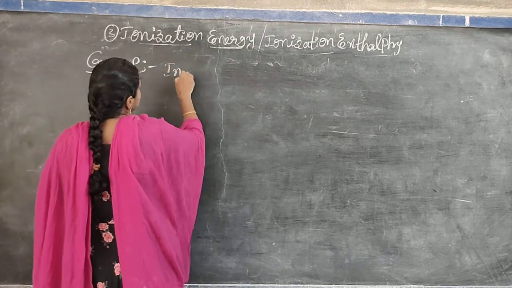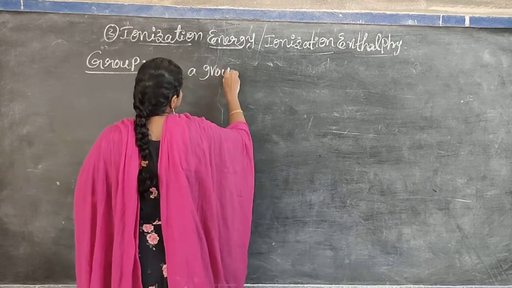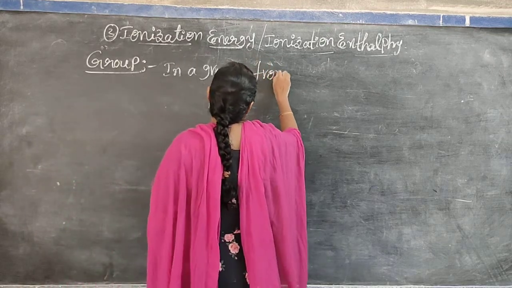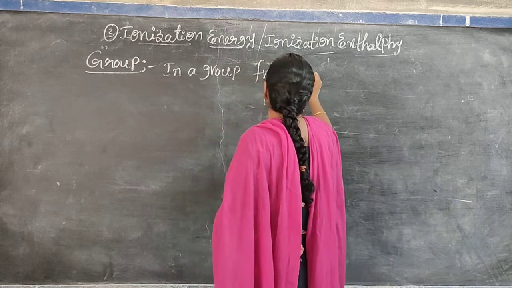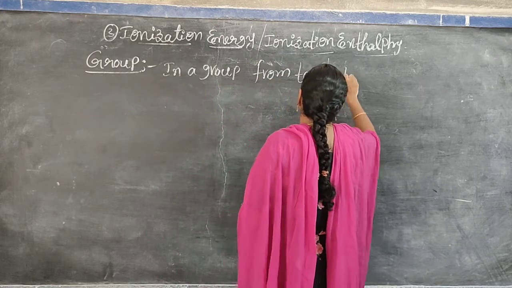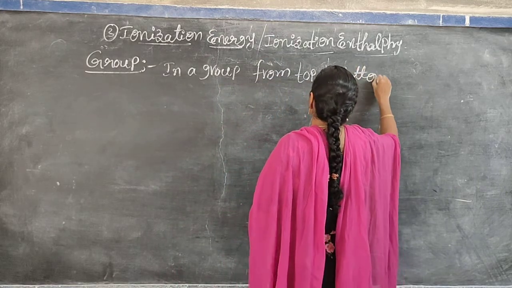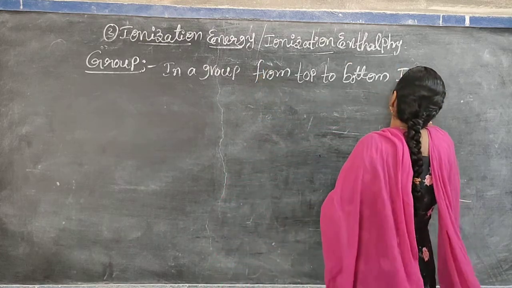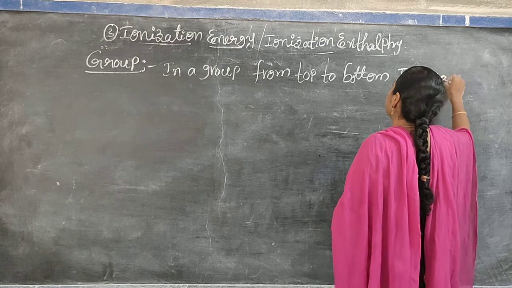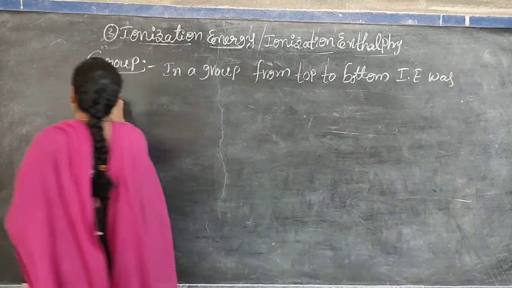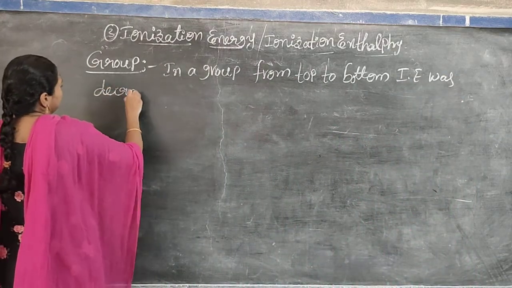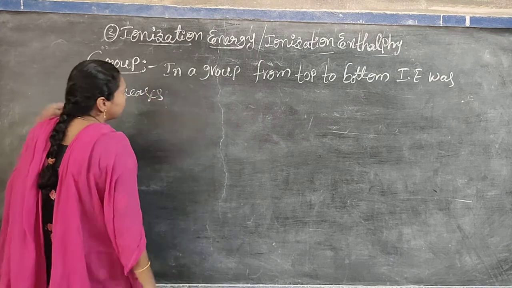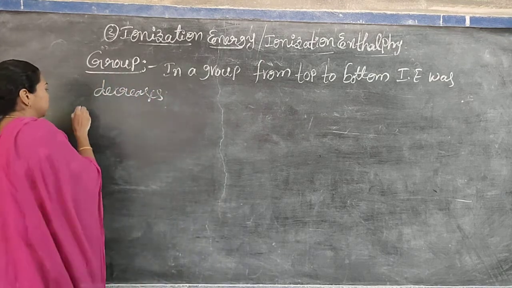In a group, from top to bottom, ionization energy decreases. Why?